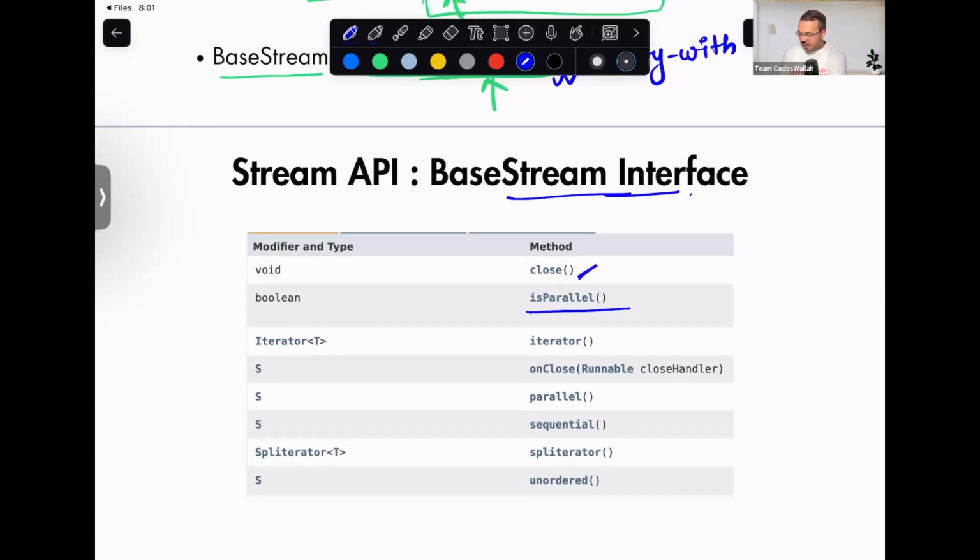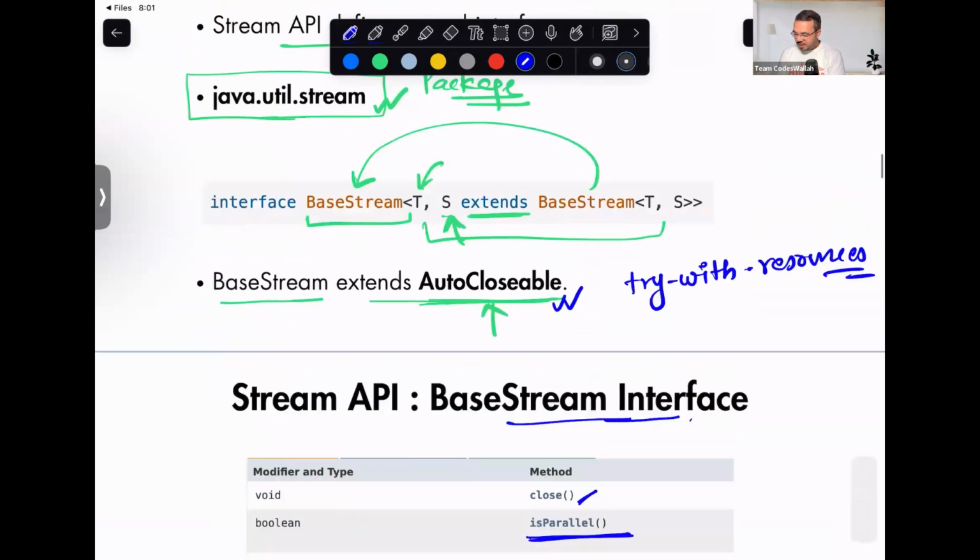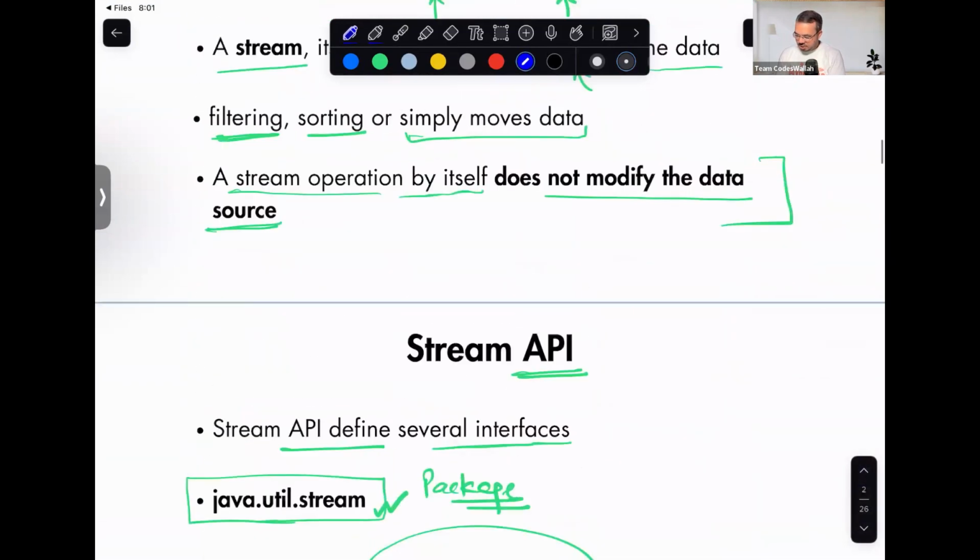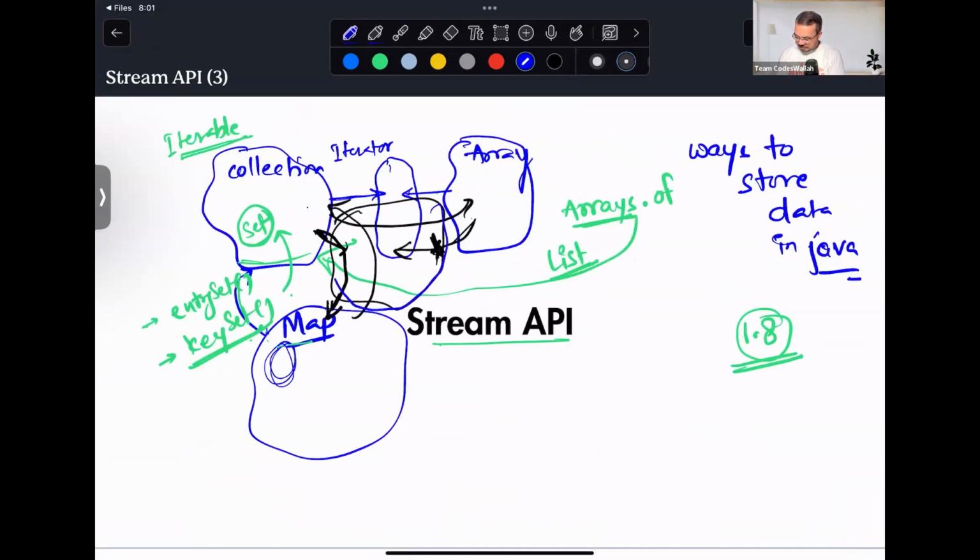Now, there is a method called isParallel, which checks and returns true if the stream is a parallel stream. Next, iterator simply returns the iterator.